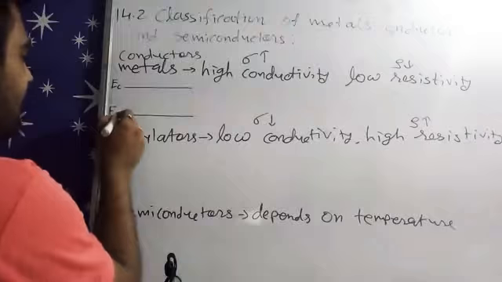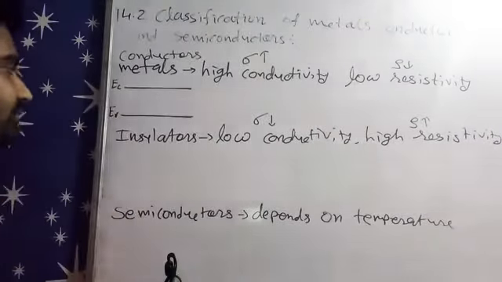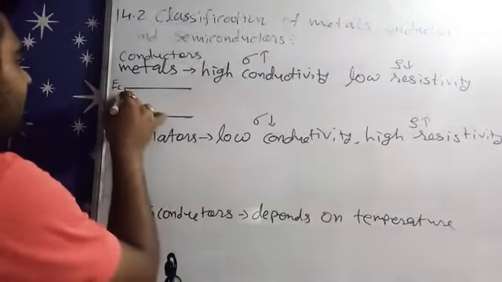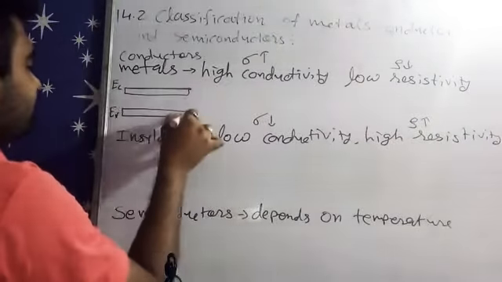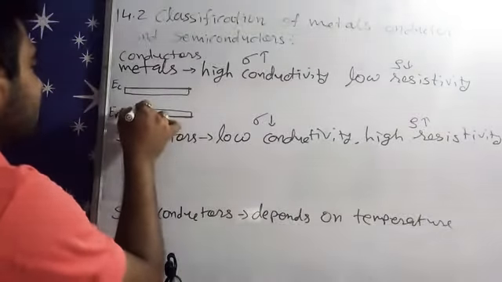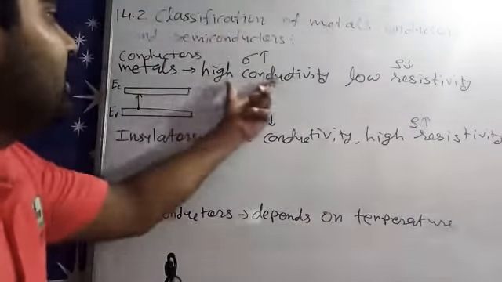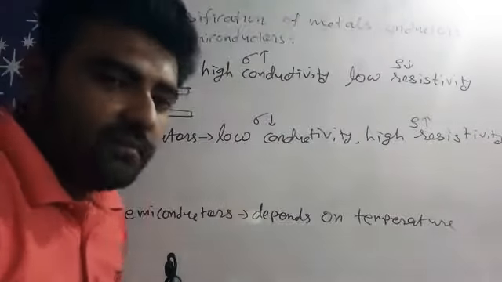It is called valence band energy level and this is called conduction band energy level. So these energy levels are very near each other, right? So an electron from the valence band can easily transition to the conduction band, and that's why its conductivity is high at normal temperature as well.